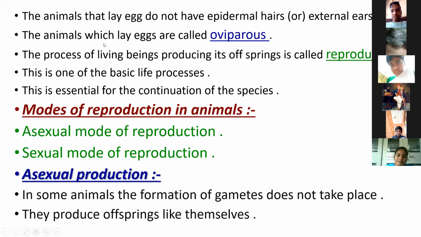Next, what is reproduction? It is the process by which living beings produce offsprings for the continuation of life, the continuation of the population, and the continuation of the next generation.